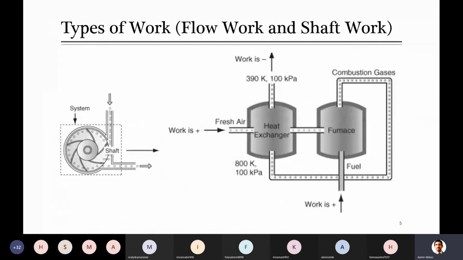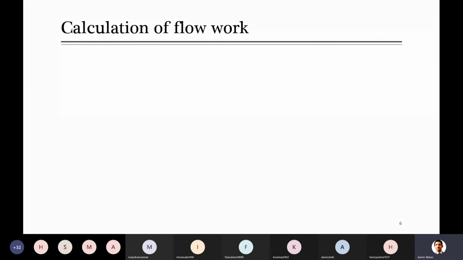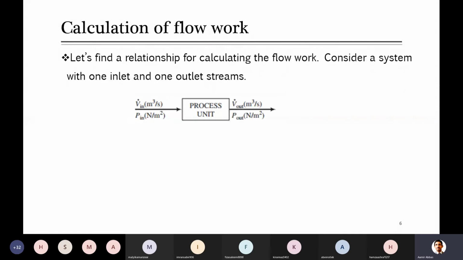And then we have discussed these diagrams, that in shaft work there is some shaft which moves some part, and with the help of that part you transfer some material, and when that material transfer is taking place, the energy content changes for that material. As well, in the flow work there is no rotating element, but there are some fluid streams which perform this work, and then we also derived the equation for this,